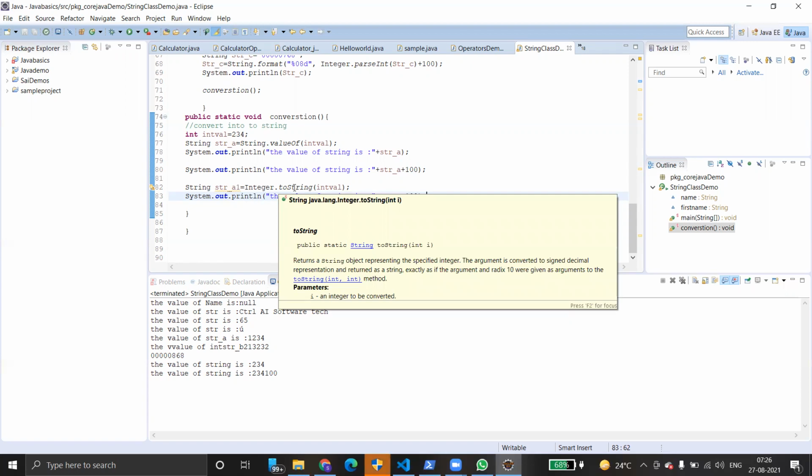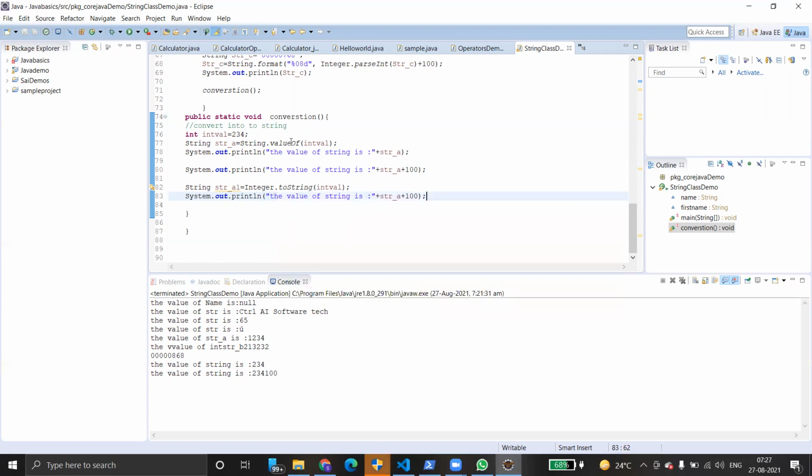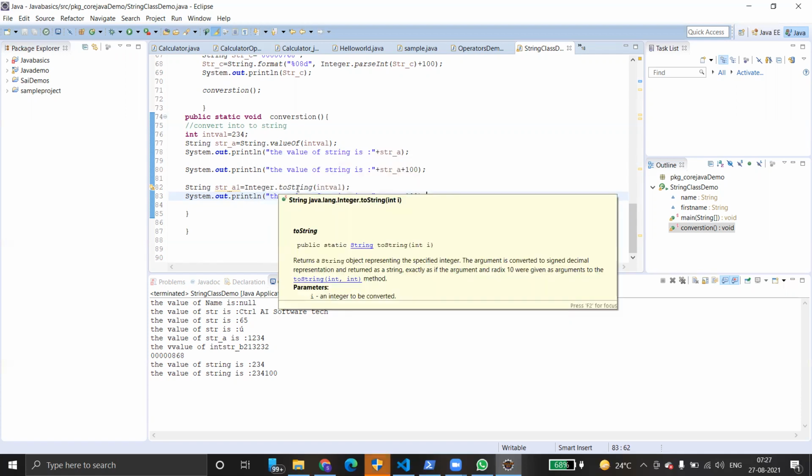So valueOf is a method inside the String class, and toString is a method inside the Integer class.